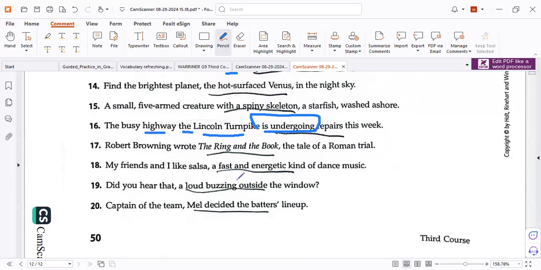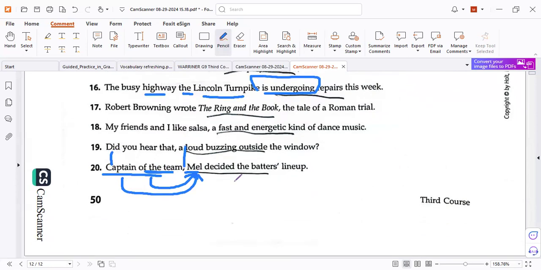It depends on the meaning. But a noun modifies a noun. So remember, an appositive is always information that describes a noun or pronoun, not a verb. Like this one, captain of the team. Who is he? Mel. You have all of this information to describe Mel. So a noun modifies a noun. But how about that? Information beside the appositive. So all of it is the appositive phrase. That helps us understand in reading very quickly.